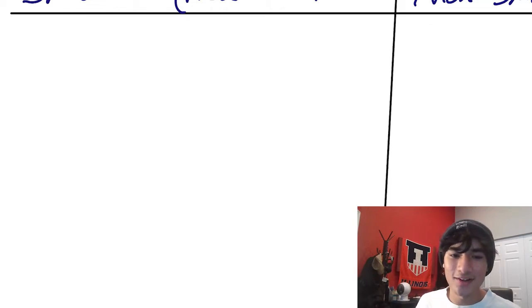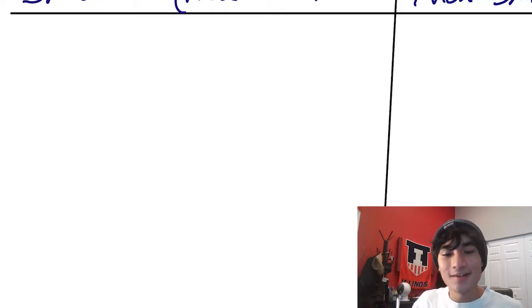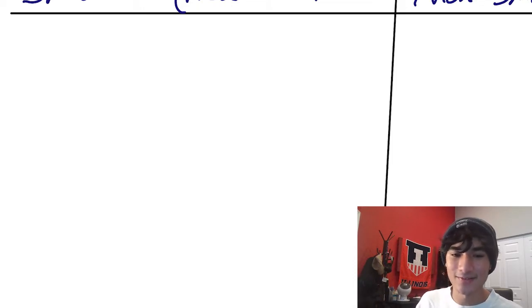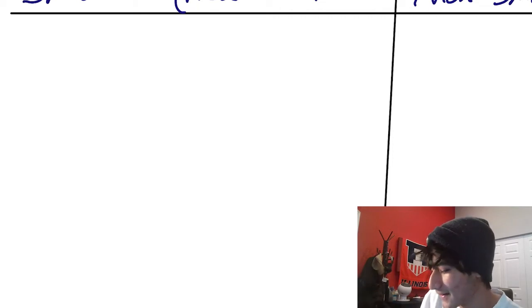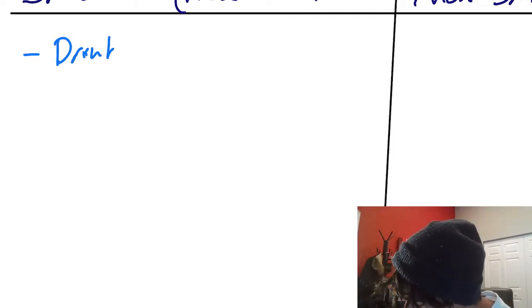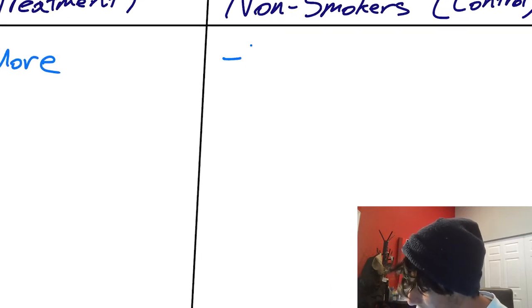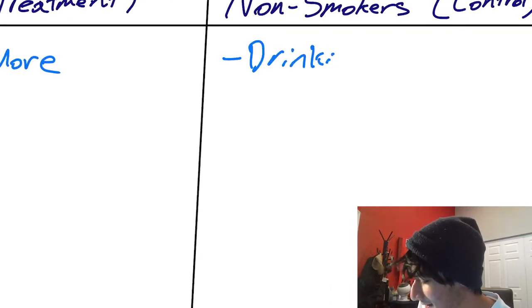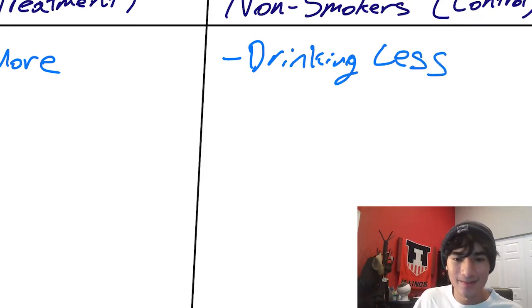Alcohol consumption is a common cause of liver cancer. Several studies suggest that people are more likely to smoke after consuming large amounts of alcohol. So we'll say smokers are consuming more alcohol than non-smokers. So drinking more. And non-smokers are drinking less. And you can also say something about the lifestyle. You know, if you're consuming one substance, you might be more likely to consume another, that sort of thing.